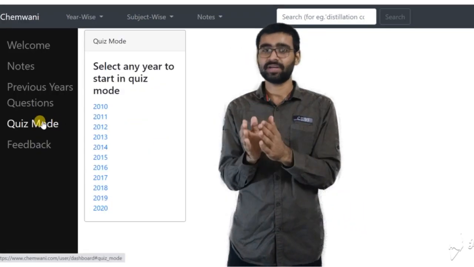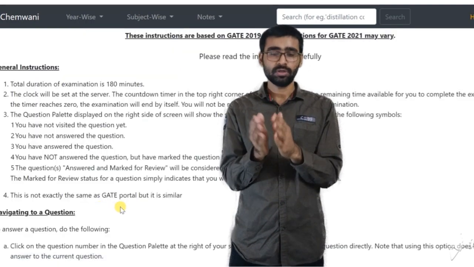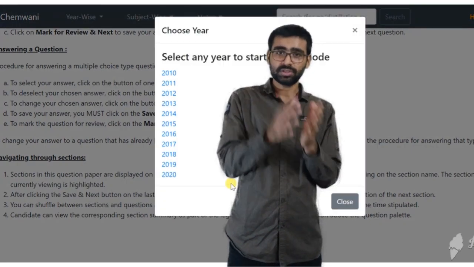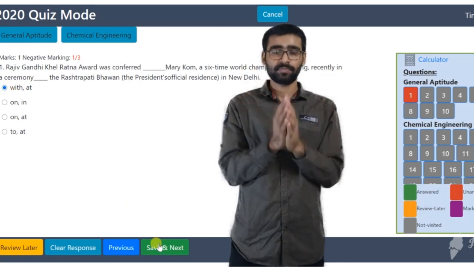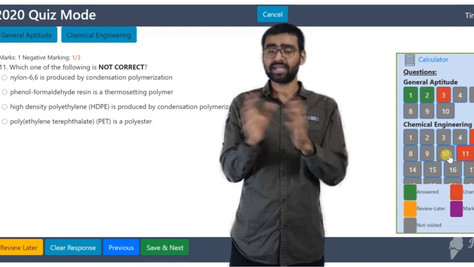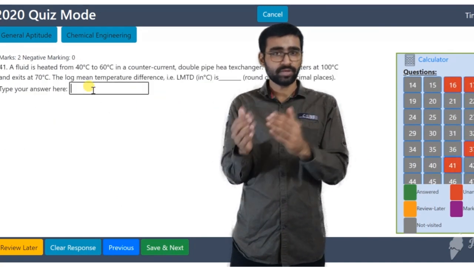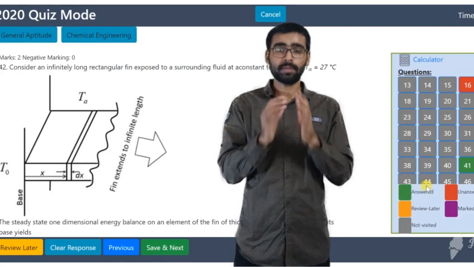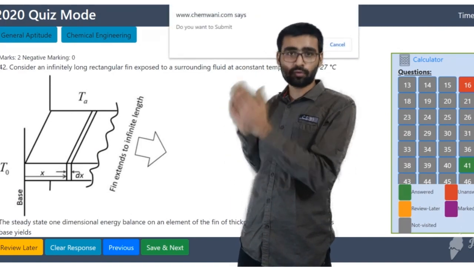Wait a minute. The awesomeness of the website isn't over yet. A quiz mode has also been added in the portal with previous year GATE questions, so that you can practice these GATE questions in a real GATE examination environment. The interface of this quiz mode is similar to the original GATE examination software, so as to make you comfortable with the interface before the examination.